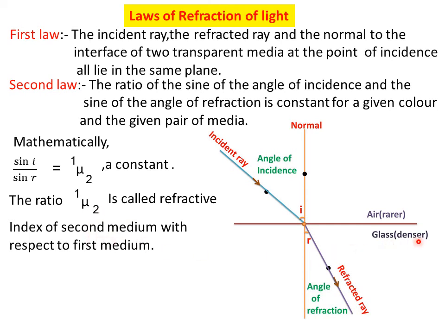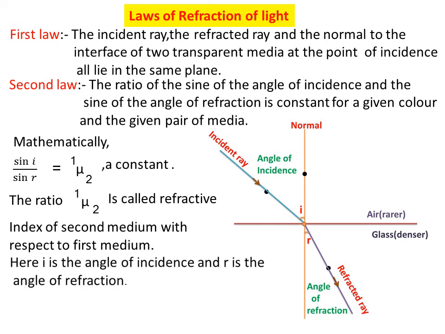Here our second medium is glass. So sine I upon sine R is equal to a mu g, the refractive index of glass with respect to air. I is the angle of incidence and R is the angle of refraction.